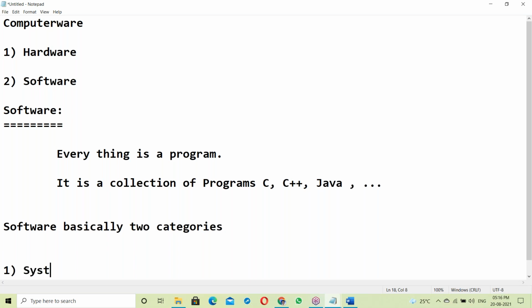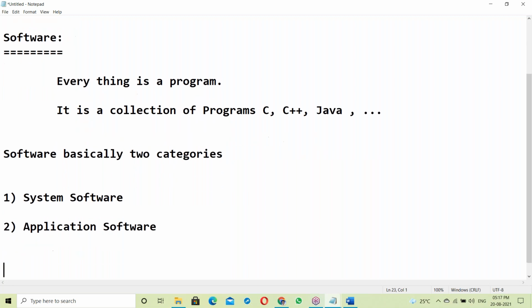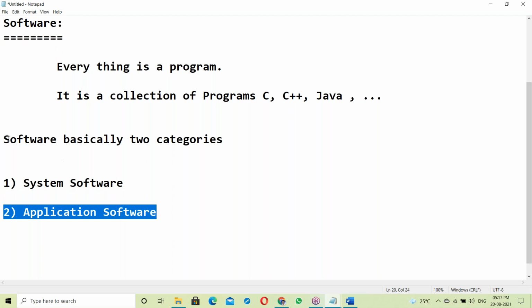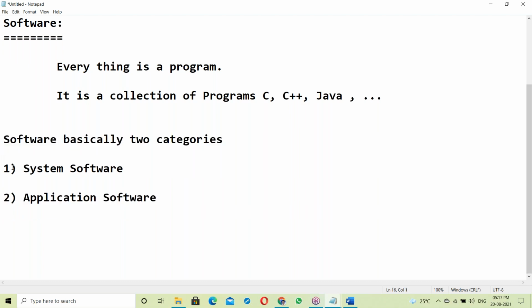First one, system software. Second one, application software. So software is basically in two categories. First one, system software. Next one, application software.